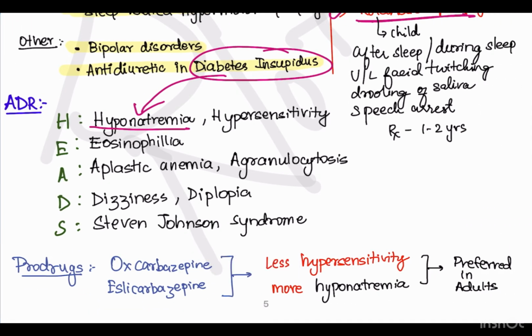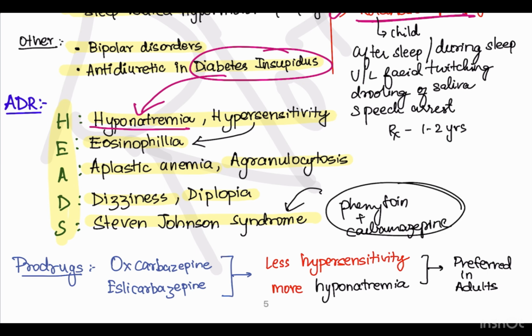Next, we'll see about the adverse drug reactions. Here, the mnemonic HEADS is used. H for hyponatremia and hypersensitivity. In a hypersensitivity, we can have eosinophilia. A for aplastic anemia and agranulocytosis. D for dizziness and diplopia. S for Stevens-Johnson syndrome. Phenytoin and carbamazepine are the two drugs which cause Stevens-Johnson syndrome and lupus-like reaction.